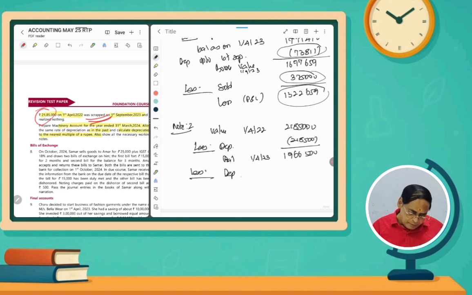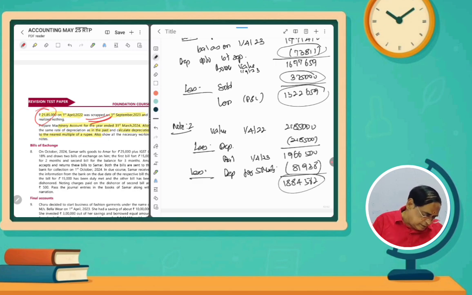For 5 months we have to prepare depreciation. Depreciation for 5 months, how much? 19,66,500 into 10% divided by 12 into 5, so 81,938. If we deduct it, what is the value? 18,84,562. So it is actually scrapped.